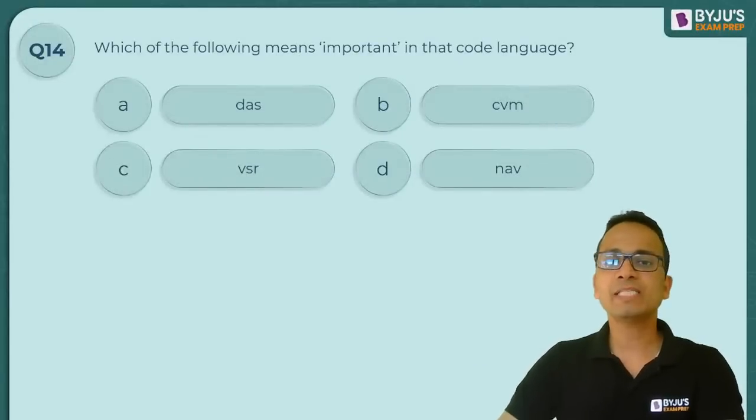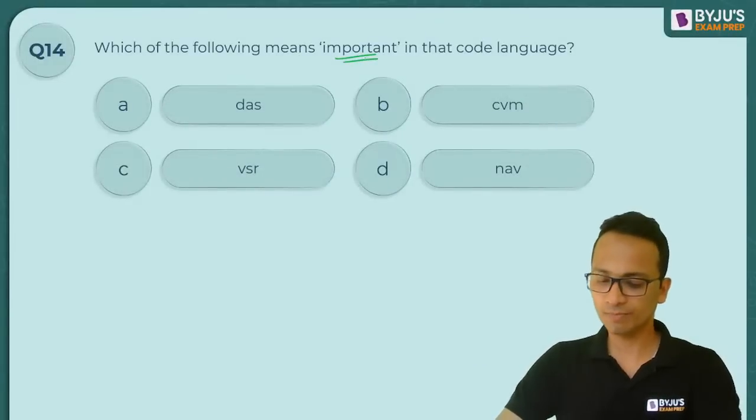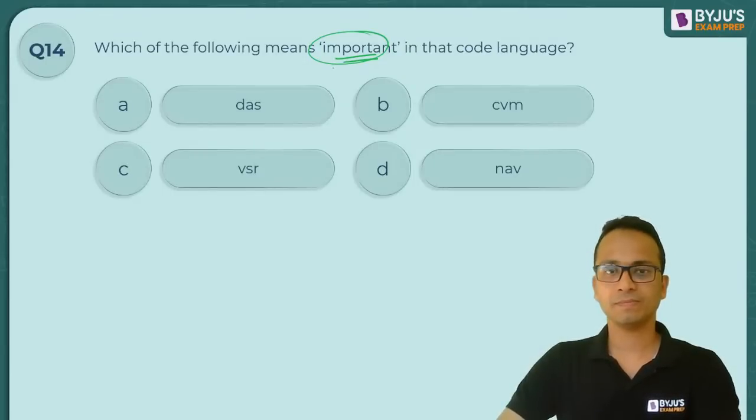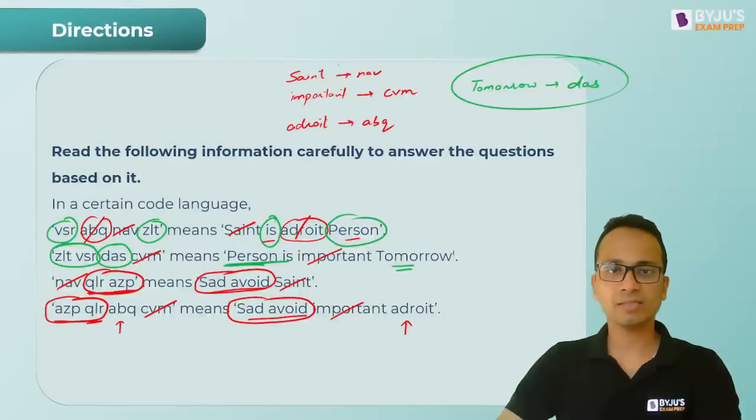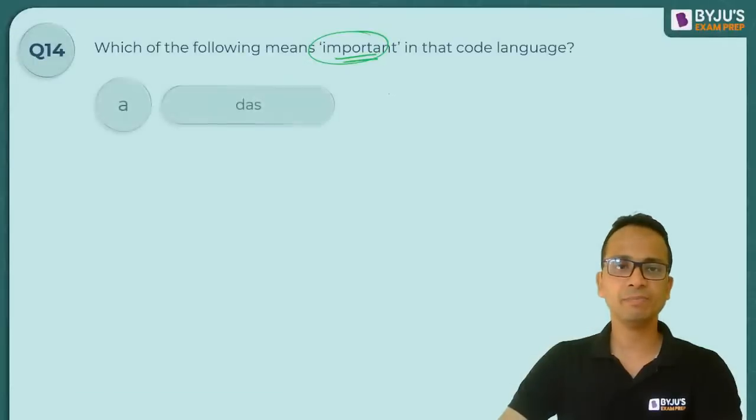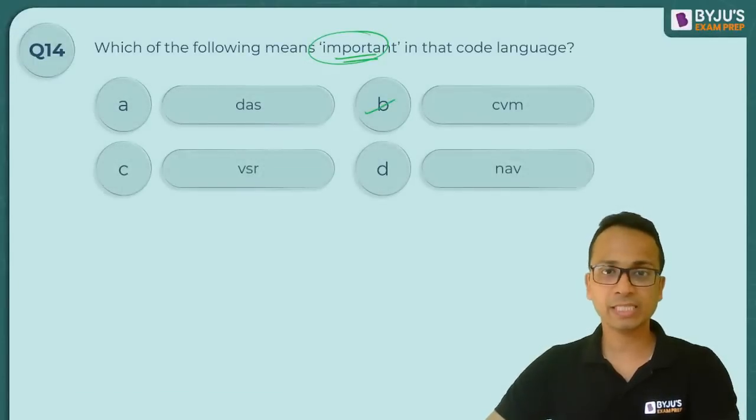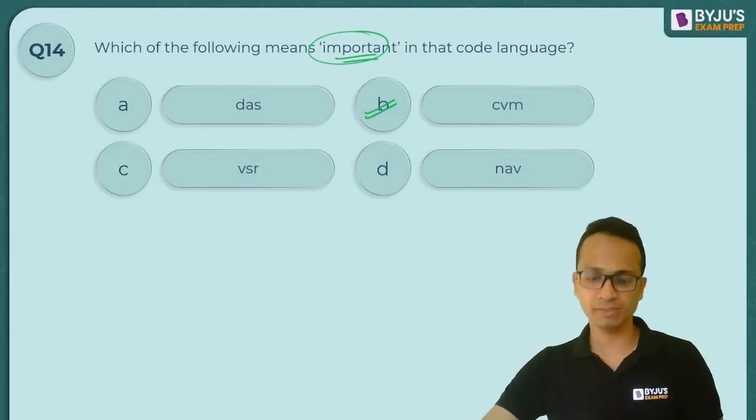Which of the following means important in that code? Important का कोड क्या होगा? Which of the following means important in this coded language? Yes. So going back, important का कोड हमने निकाला था CVM. Okay, so CVM should be the answer. So yes, correct answer will be option B.